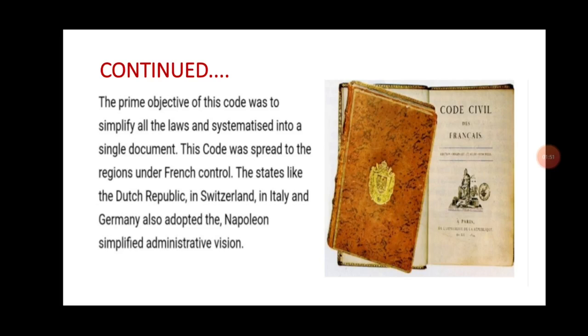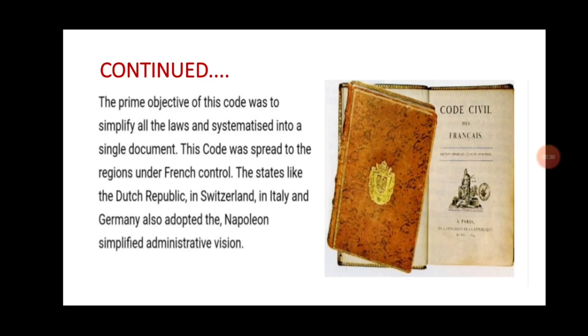The prime objective of this code was to simplify all the laws and systemize them into a single document. This code was spread to the regions under French control. States like the Dutch Republic, Switzerland, Italy and Germany also adopted Napoleon's simplified administrative vision. Many territories were won by Napoleon during the Napoleonic Wars, so he wanted to simplify the administrative system there also.